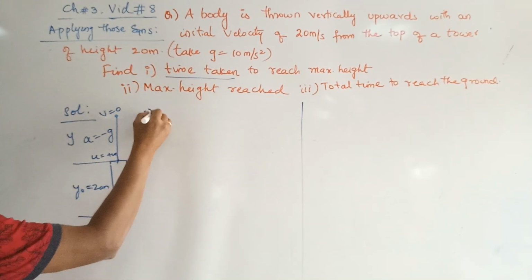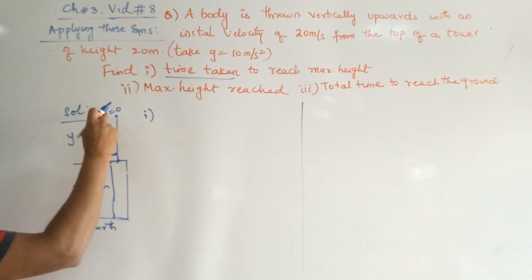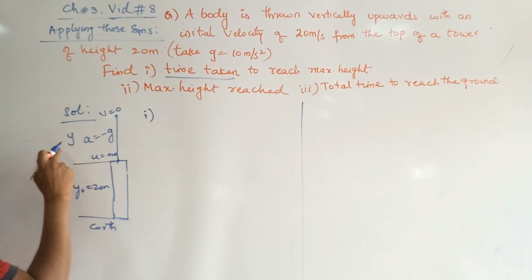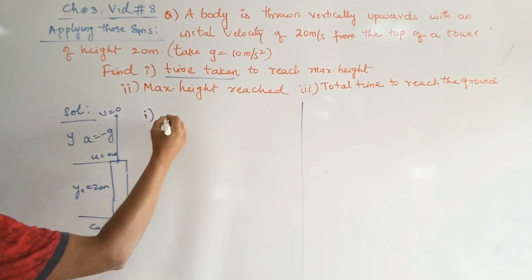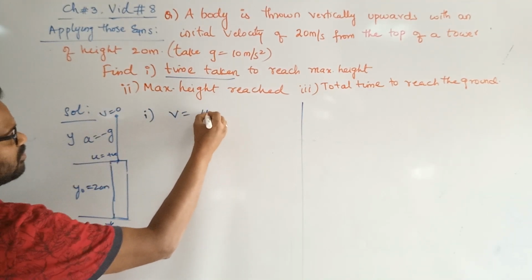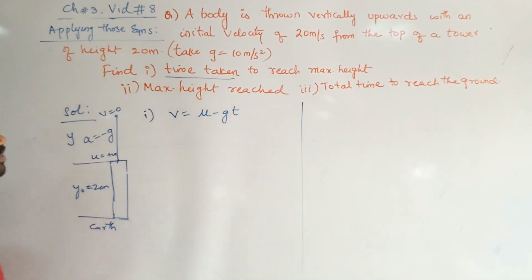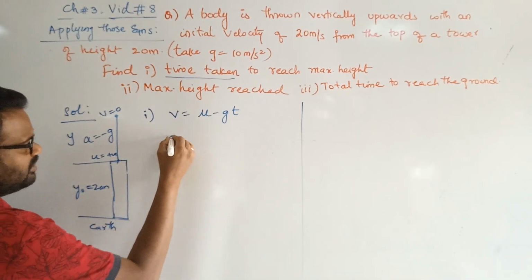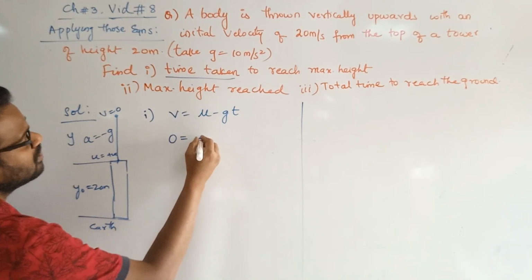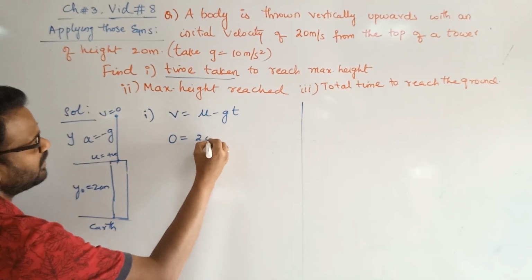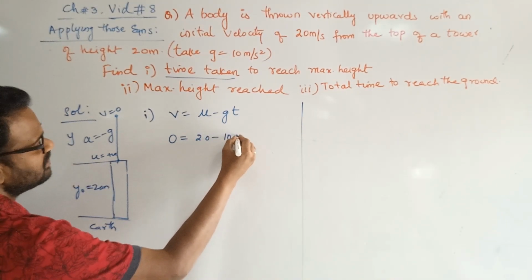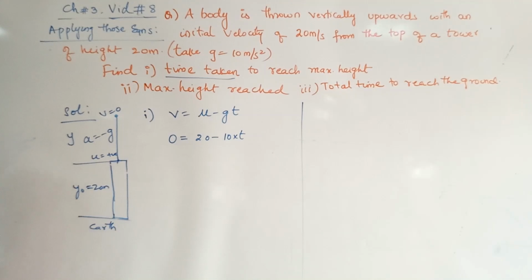So first part. How can you connect these things? There is no displacement value given. Y value is not given. Accordingly, you need to connect only these things. So which equation can you make use of? You can make use of v is equal to u minus gt, as a is minus g, u is plus. V is equal to 0, so 0 is equal to 20 minus g, which is 10, into t.